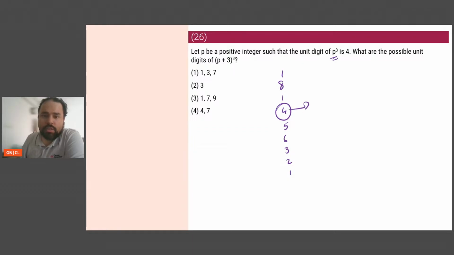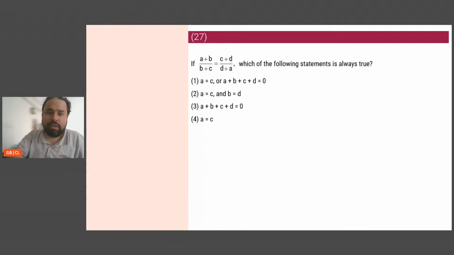So the only one which will give 4 is 4. So P plus 3 is 7, and 7 cube ends in 3. So the answer will be 3, which is option 2. Very simple. This is cyclicity of numbers. So 4 is the only digit whose cube will end in a 4. So P has to end in a 4. P plus 3 will end in a 7. So 7 cube will end in a 3.